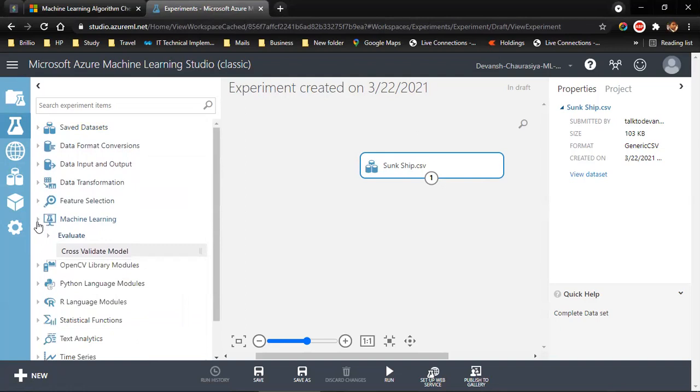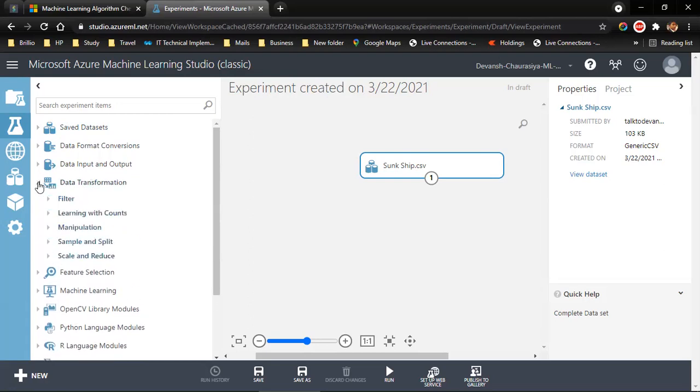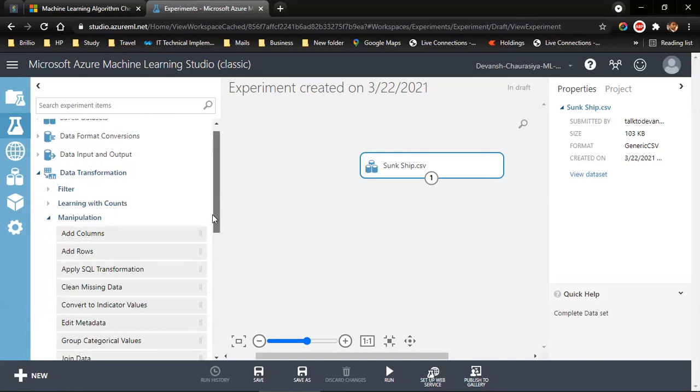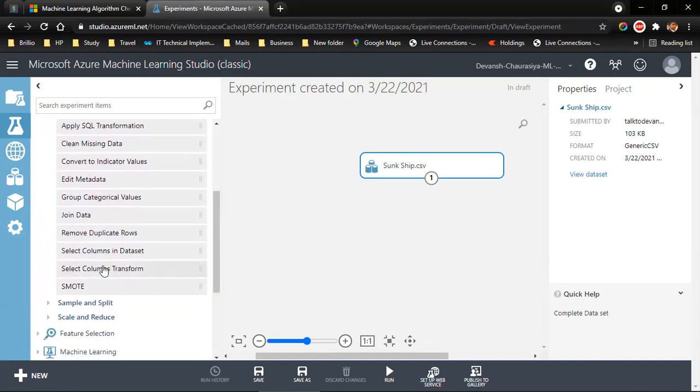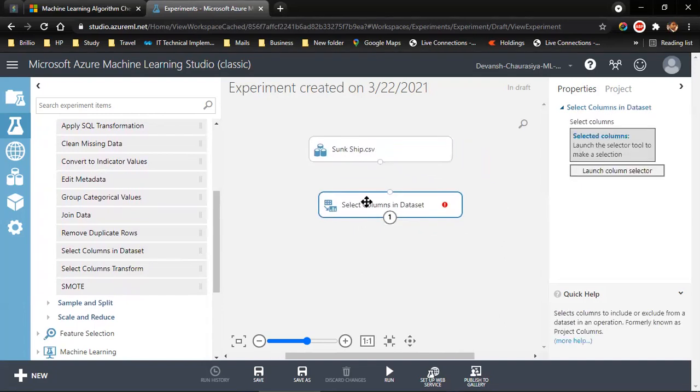You have a panel that looks like this on your left. What you have to do is go for data transformation, manipulation, select columns in dataset, and you drag and drop it right here. Let me bring it in the middle.